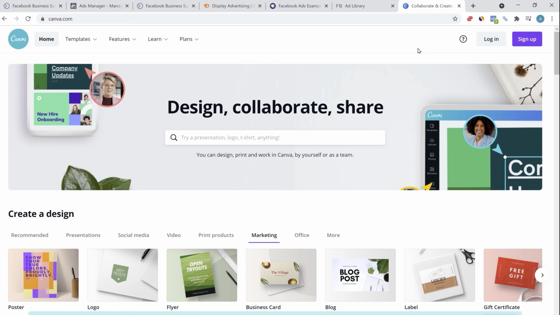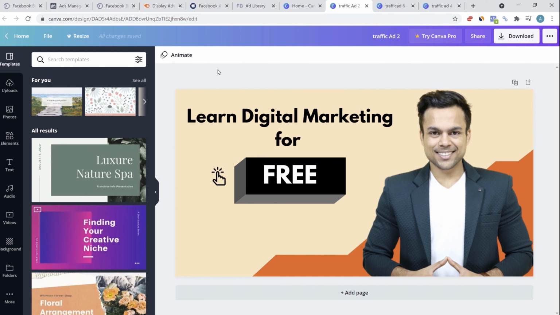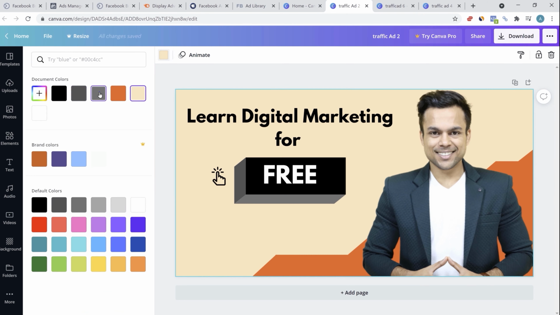To give you an idea of how an image ad will look like, I'll log into my account. These are the few image ads that I created from scratch. It did not take me much time. So everything here is customizable. Be it the background color, I can change the background color to anything I want. I can change the text. I can change the font. I can change the text color, the indentation. There's just so much to add.